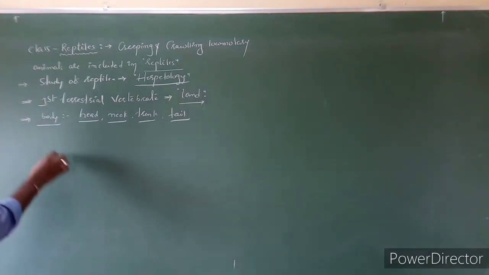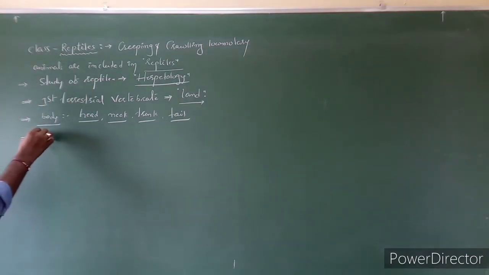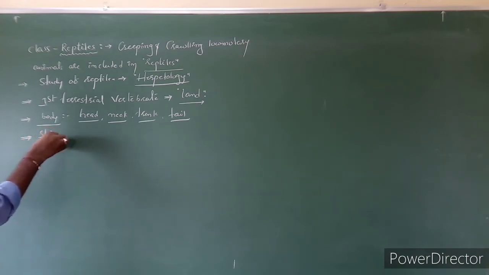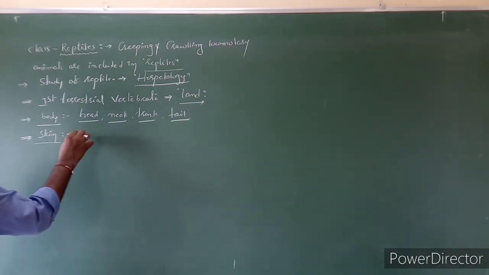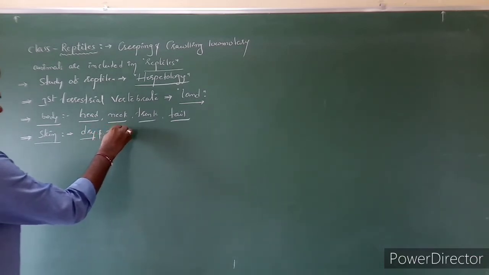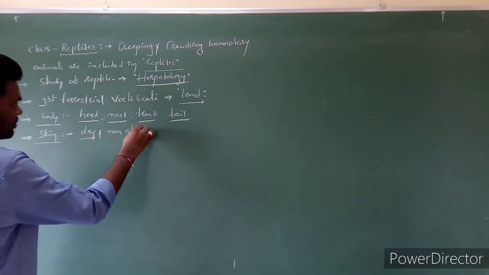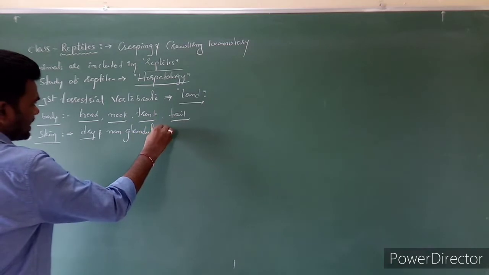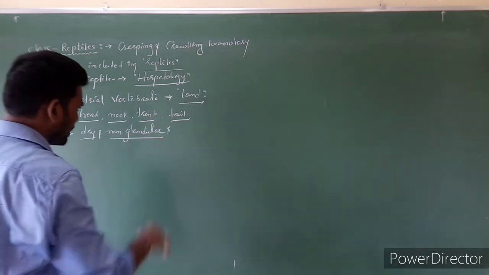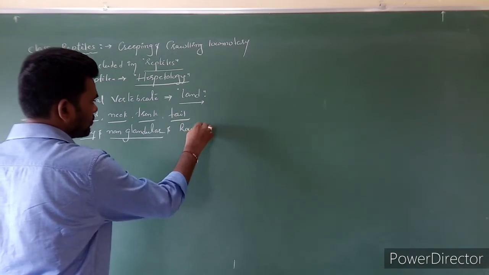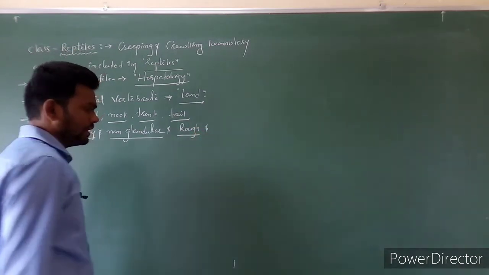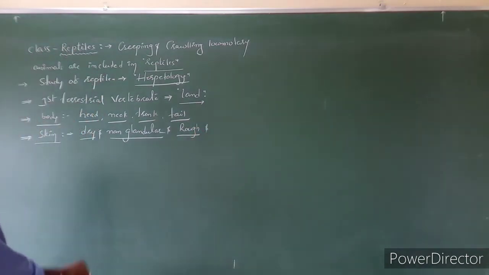Next, the skin. The skin is dry, non-glandular as well as rough in nature. It does not contain any glands.